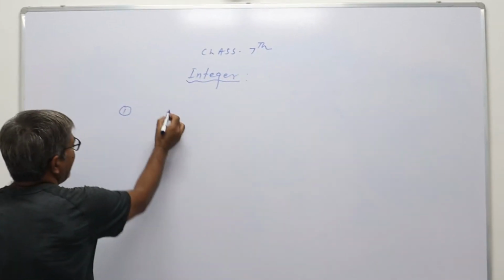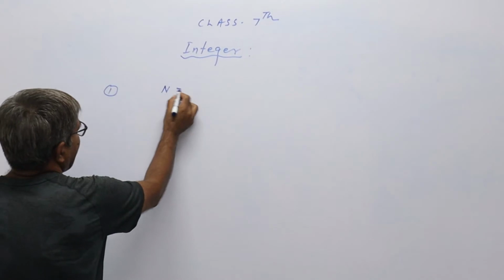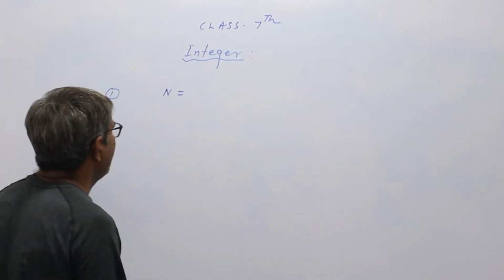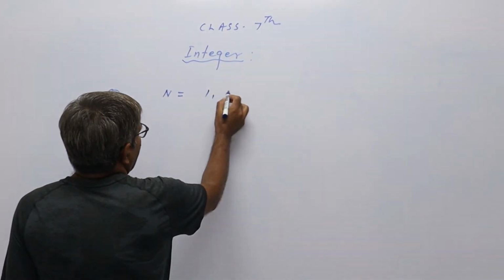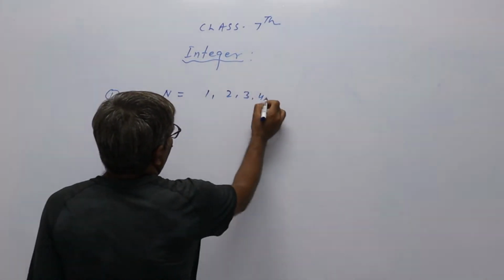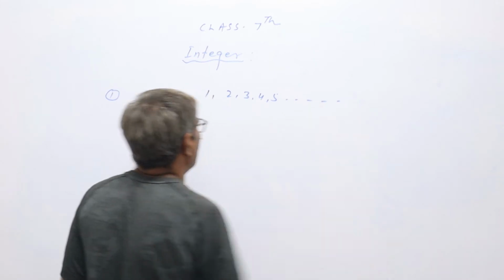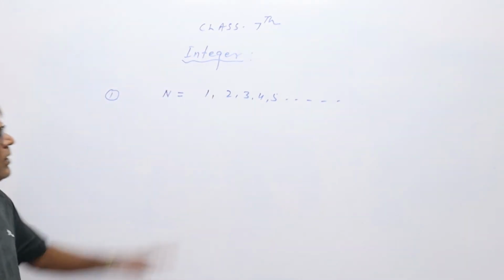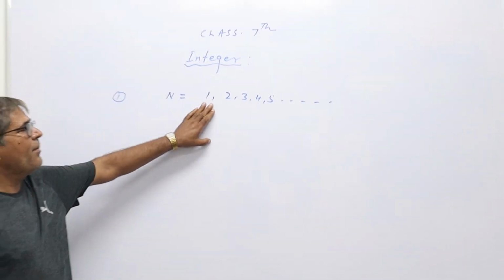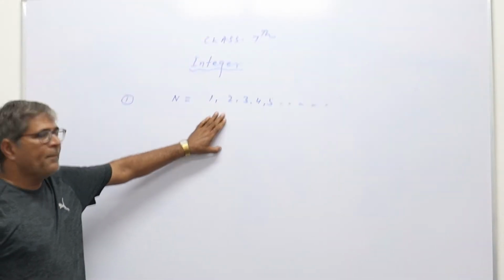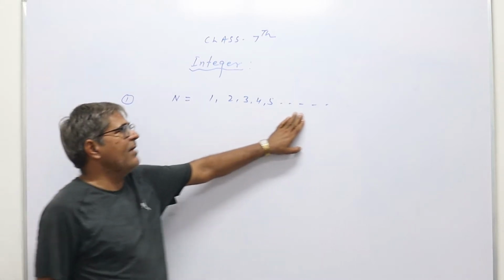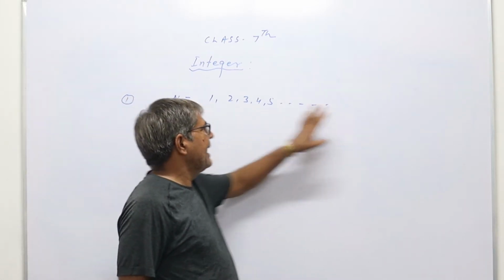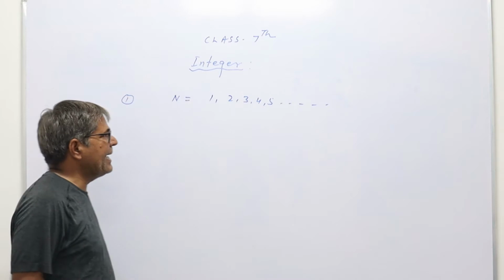The natural numbers are represented by N, and these start from 1, 2, 3, 4, 5 and so on. So the numbers which are positive, complete and start from 1 and go till infinity are known as